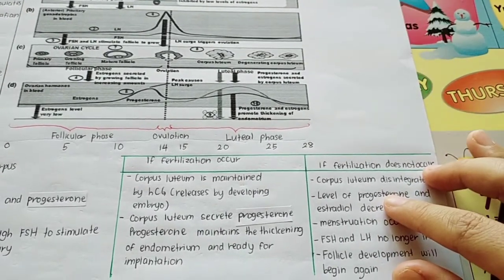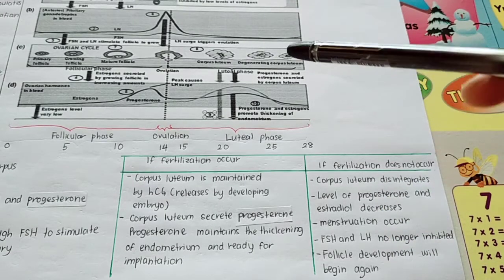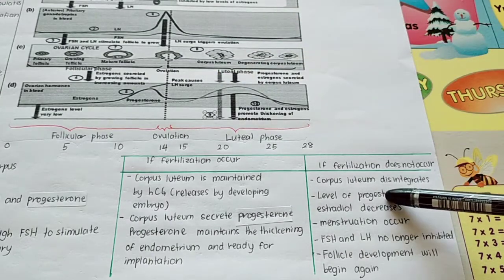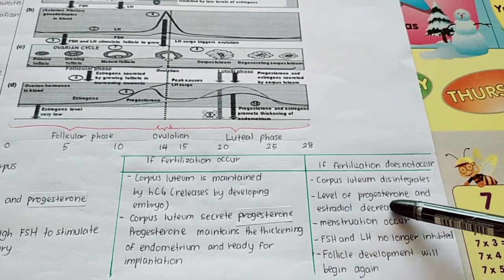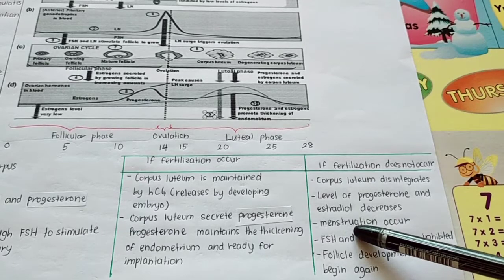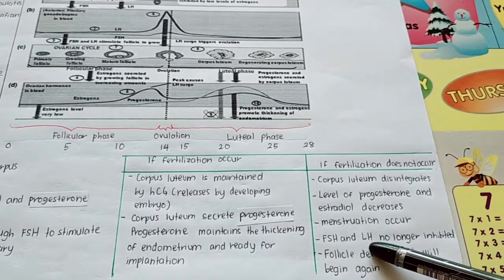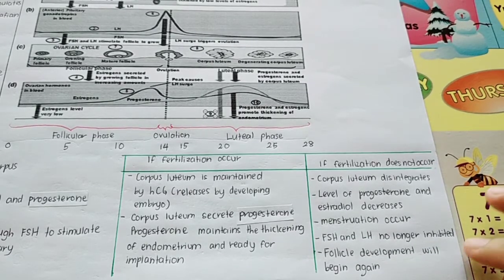But what is the difference if fertilization does not occur? If fertilization does not occur, what happens to the corpus luteum? The corpus luteum will disintegrate or degenerate, and then the levels of progesterone and estradiol decrease. So what happens? Menstruation will occur. So FSH and LH are no longer inhibited, so follicle development will begin again.